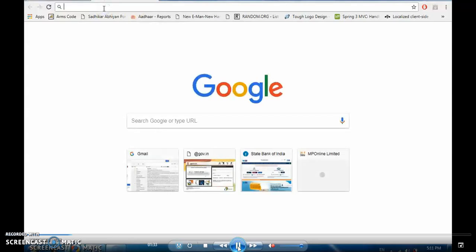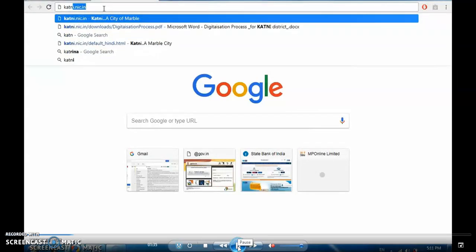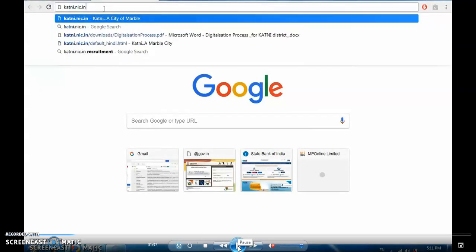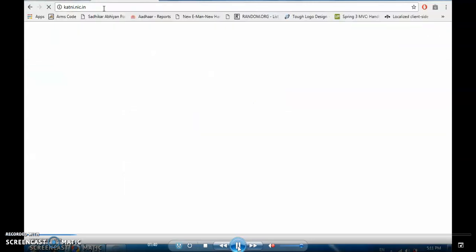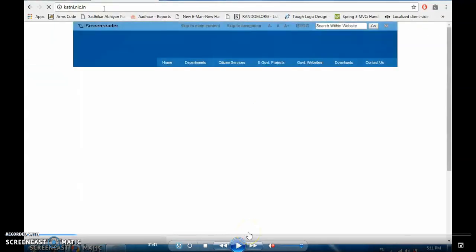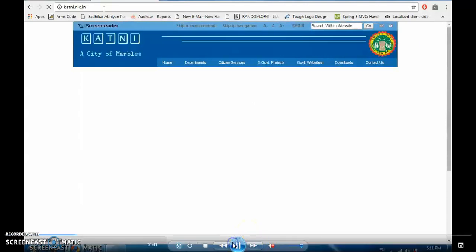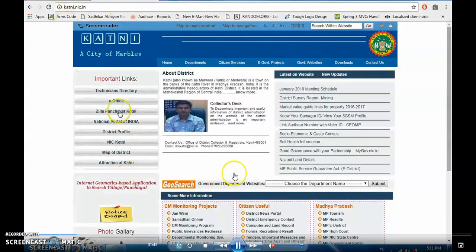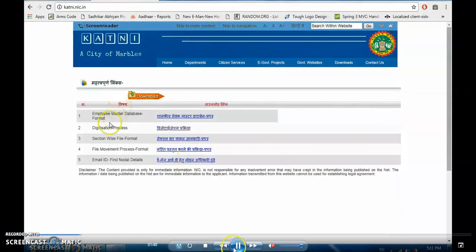So I have opened my browser, go to our district's website katni.nic.in, enter katni.nic.in, then press enter, and this is the website. Here in the left panel we have the link of e-office. It is to be noticed that this is the old website. If you go to the present website, that is katni.nic.in, the new website will open and the link of e-office is at the bottom of the page.